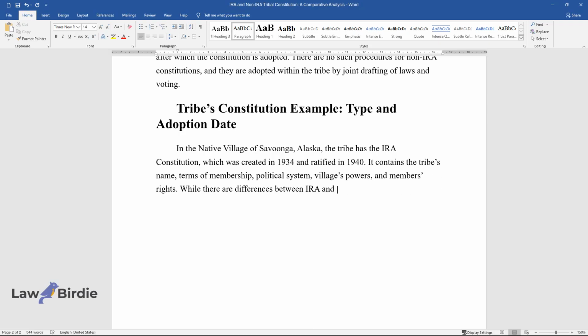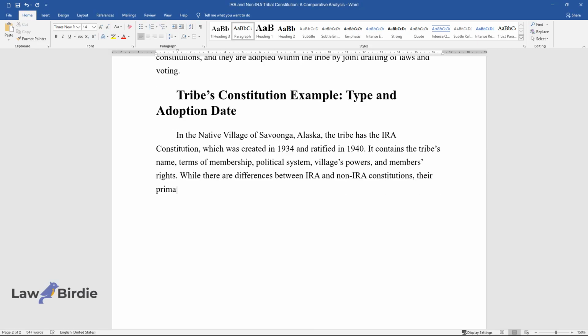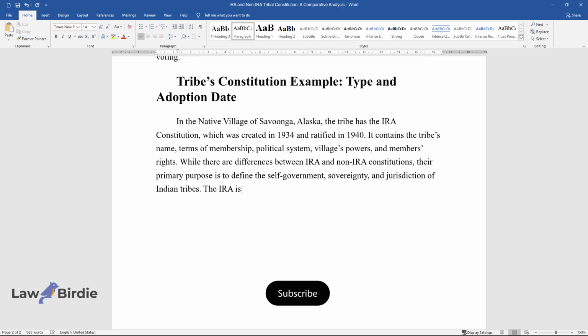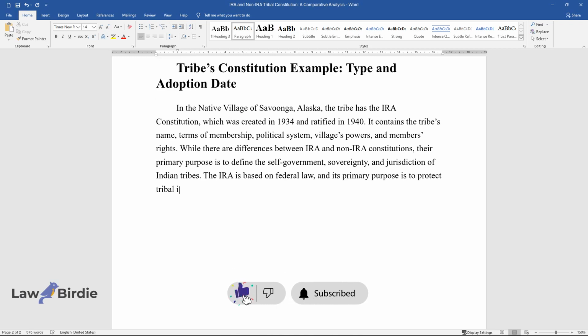While there are differences between IRA and non-IRA constitutions, their primary purpose is to define the self-government, sovereignty, and jurisdiction of Indian tribes. The IRA is based on federal law, and its primary purpose is to protect tribal interests and preserve territory and culture.